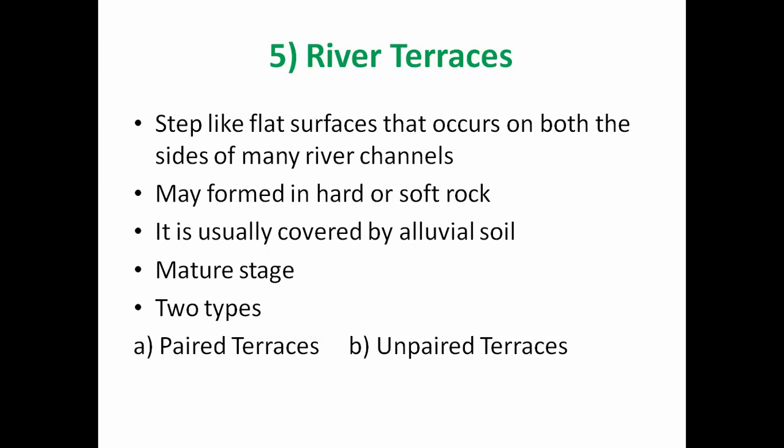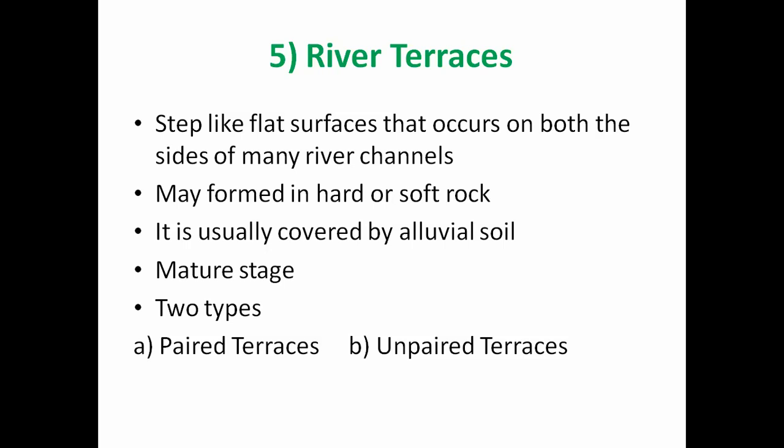Now this feature, the river terraces, is mainly seen in the mature stage. Mature stage means the middle stage, when the river enters into plain area from the mountain area. Now the river terraces are of two types. One is the paired river terraces, and the second type is the unpaired river terraces.